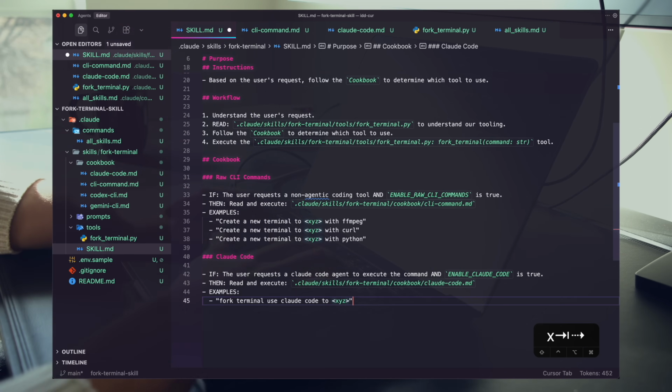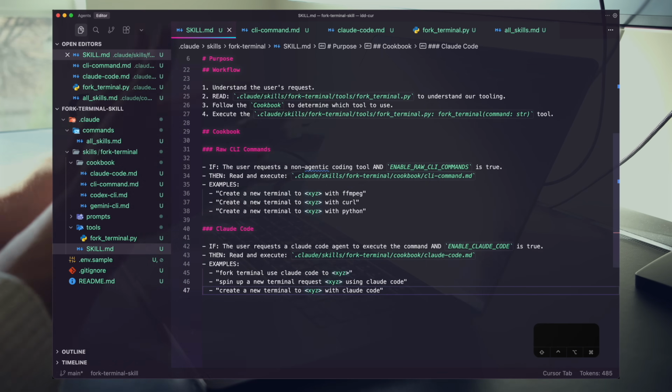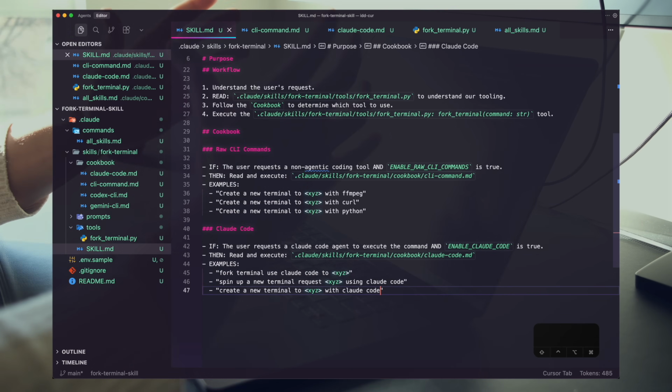It doesn't need to be super detailed, but you just want some notion for how things work. Fork terminal, spin up a new terminal, request XYZ using Claude Code. Okay, there we go. That looks great. And now since we're here, we have established a pattern. So we can do this.